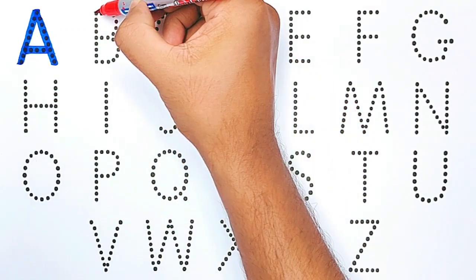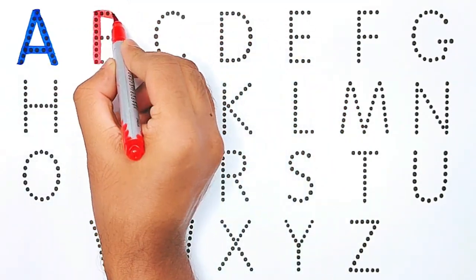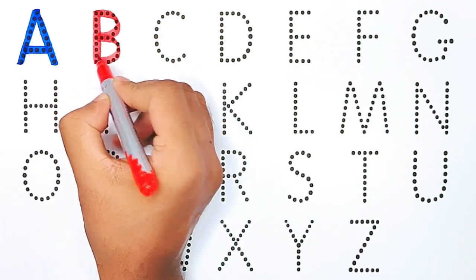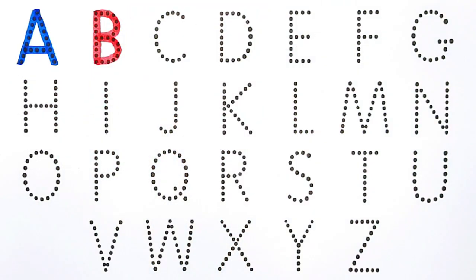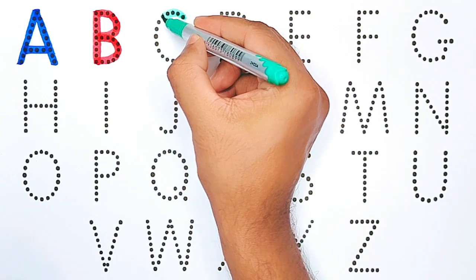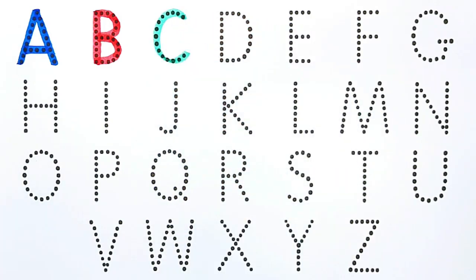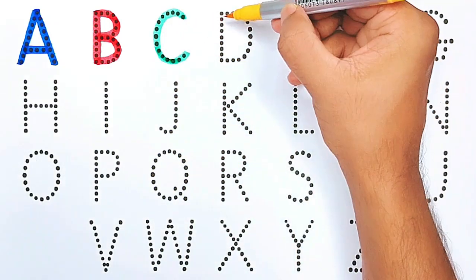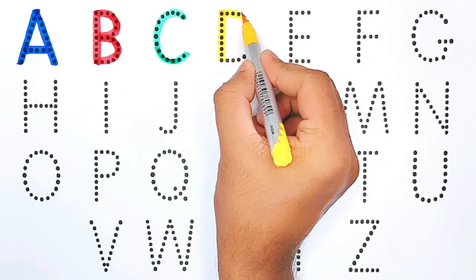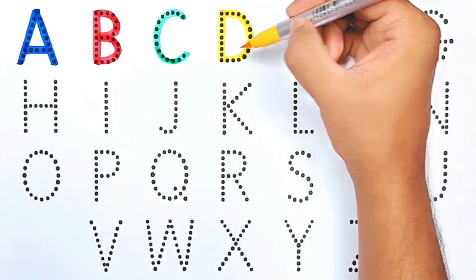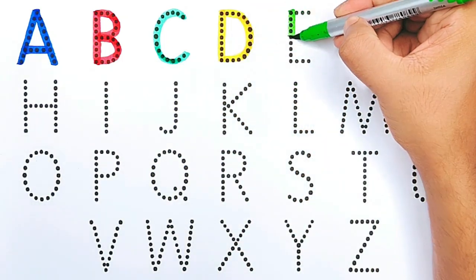Red color. B for bus, B for bus. C, green color. C for cow, yellow color. D for dolphin, green color.